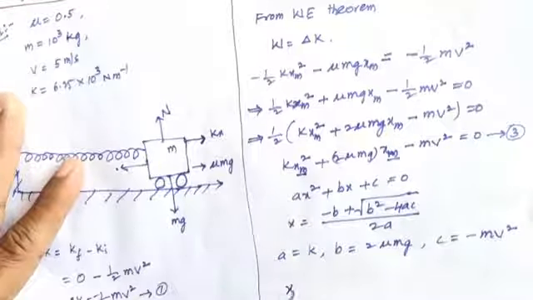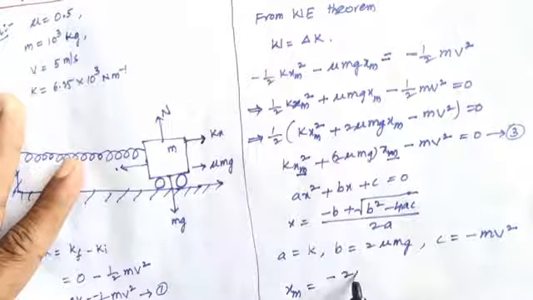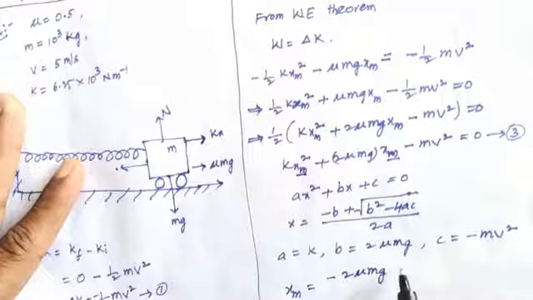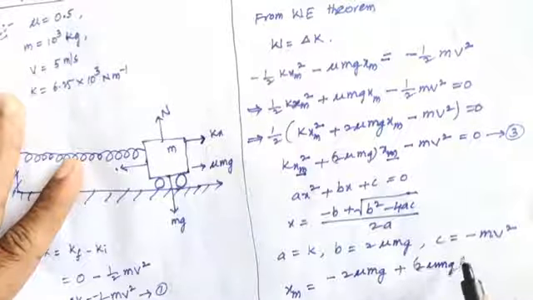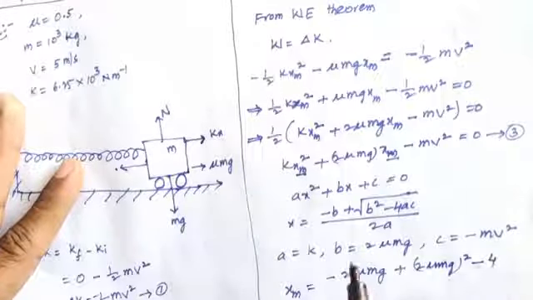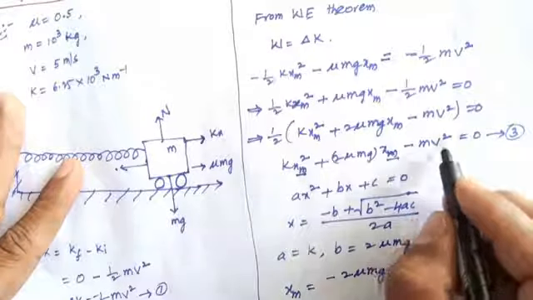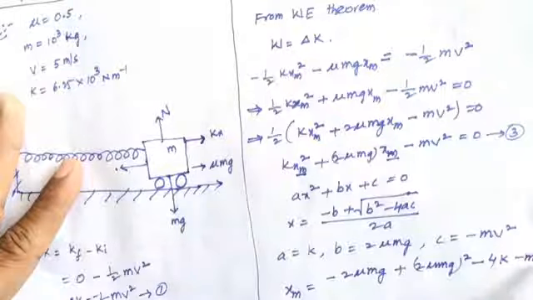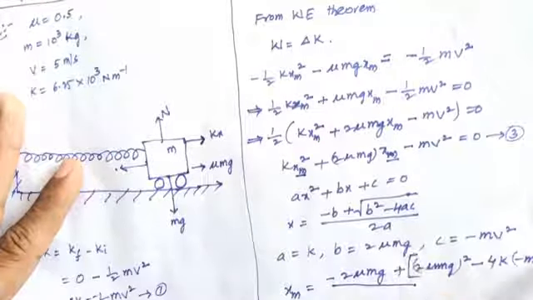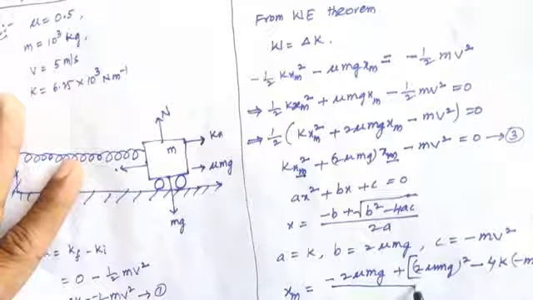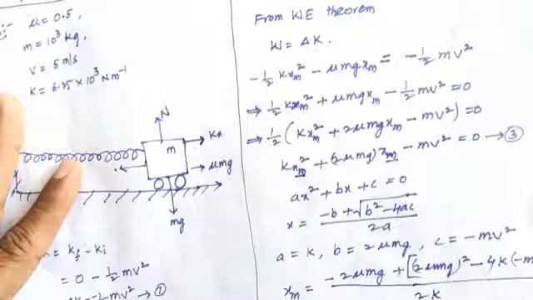Then xm equals, substituting, minus 2 mu mg plus square root of (2 mu mg) whole square minus 4, where a is k and c is minus m v square, power of 1 by 2, by 2k.